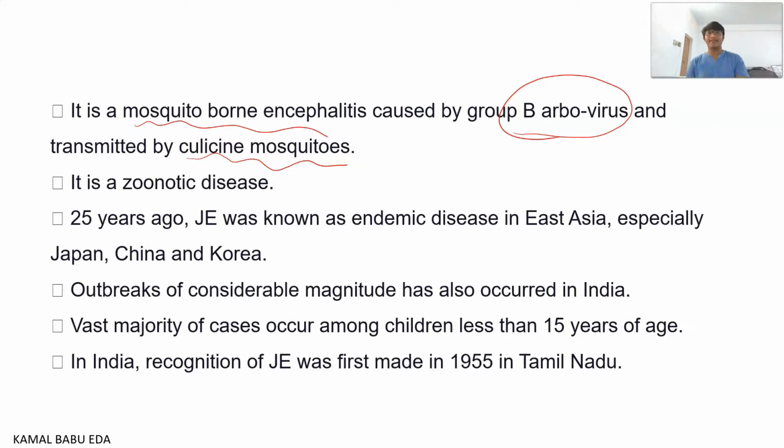Japanese encephalitis is a zoonotic disease. Twenty-five years ago, it was known to be endemic, occurring in East Asia, especially Japan, China and Korea. In India there are outbreaks of considerable magnitude, and the vast majority of cases occur in children less than 15 years of age.